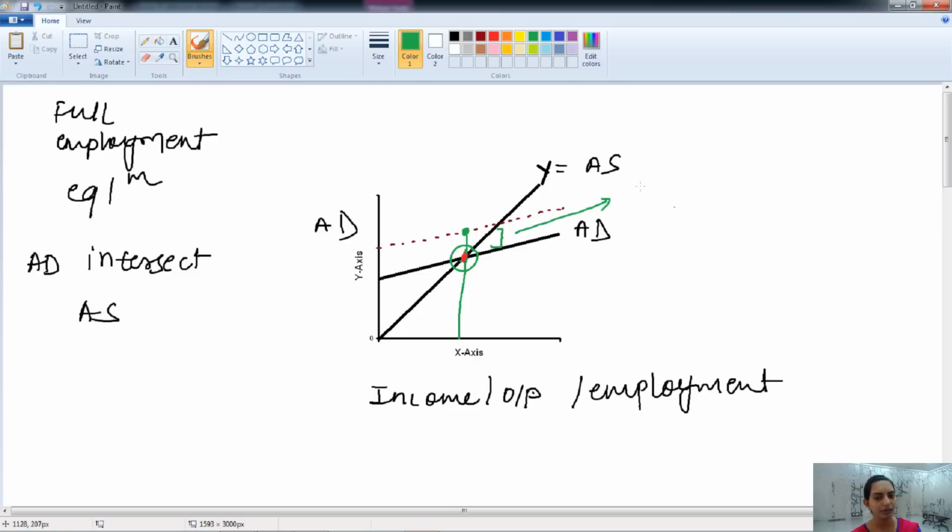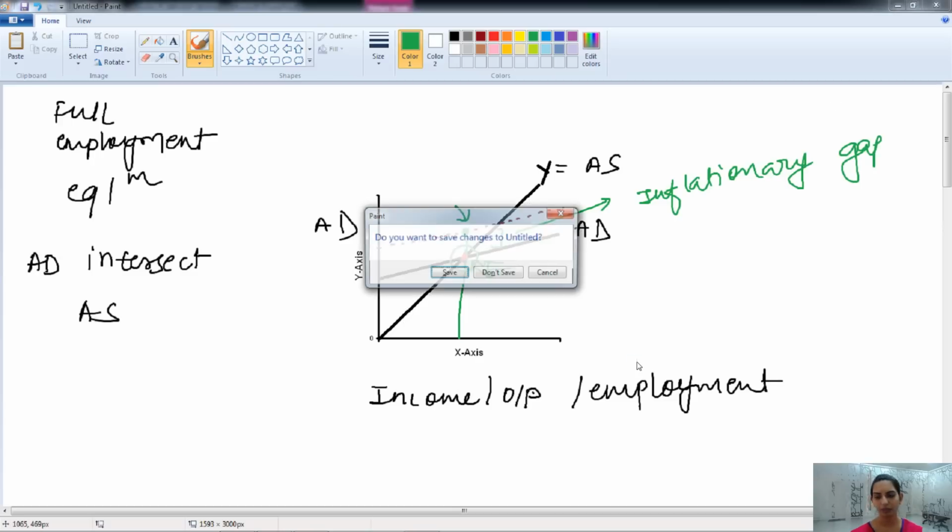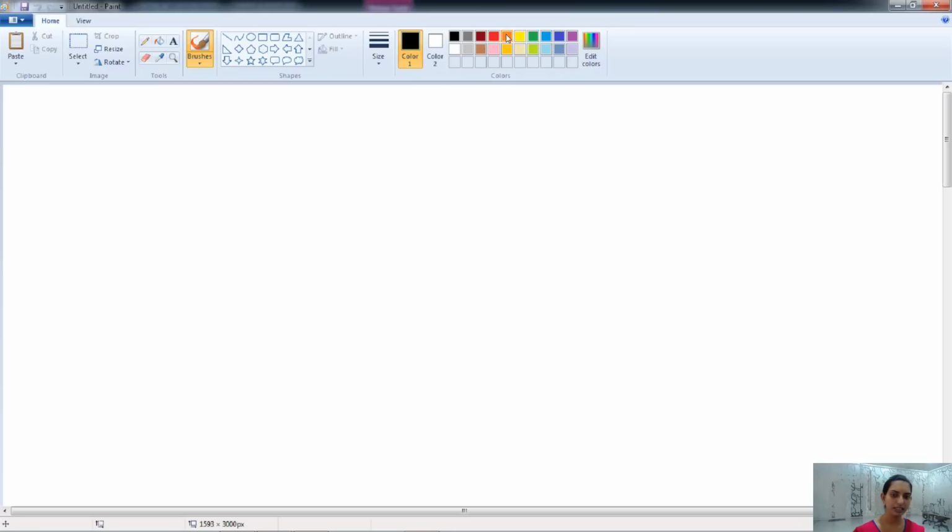So this will be our inflationary gap. This is our actual aggregate demand, whereas this is the anticipated aggregate demand that is required to establish the full employment equilibrium, the equilibrium point. So this is the graph showing the excess demand. Now we have understood the concept of excess demand. But what are the reasons for the excess demand?